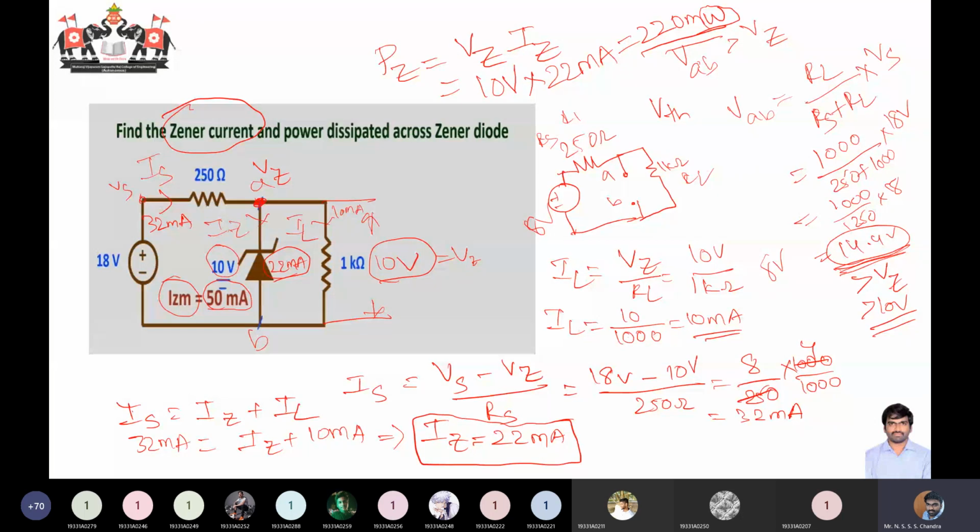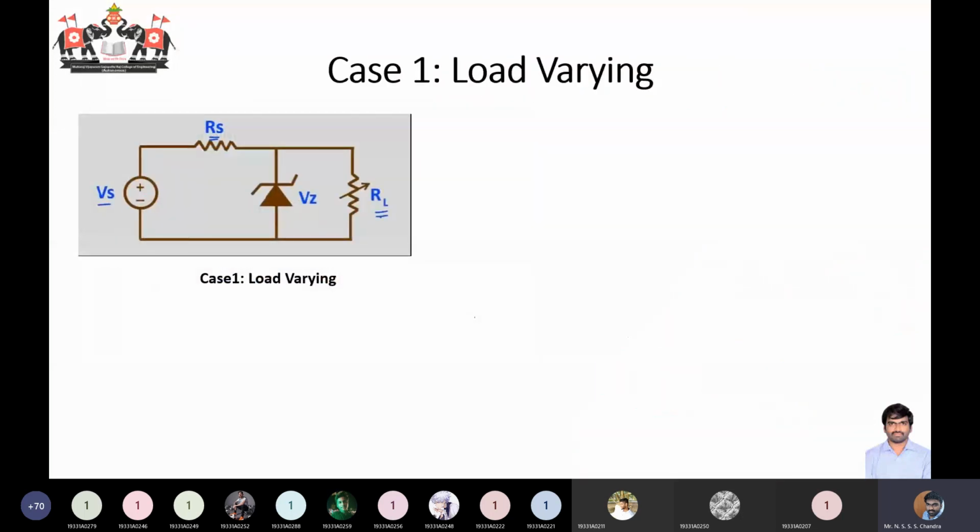Okay, fine. So we have three different cases. We will consider the cases when your load resistor is varying. We should consider whether this voltage regulator operation is working properly or not for three cases. One is when your load is varying. The other case is when your voltage source is varying. And the third case is when the series resistance included in the circuit is varying. These are the three properties that can vary. In all these three instances, you should ensure that your load voltage stays constant.